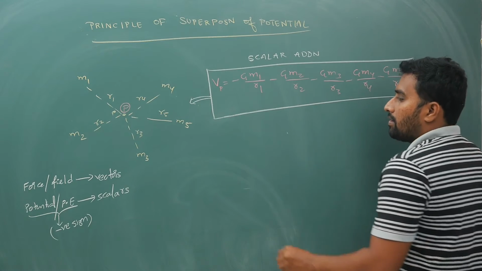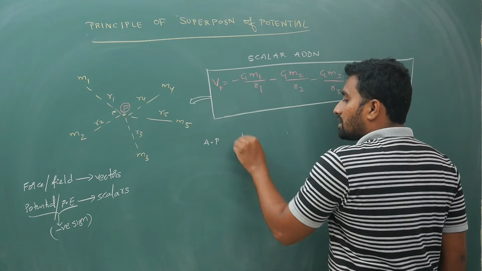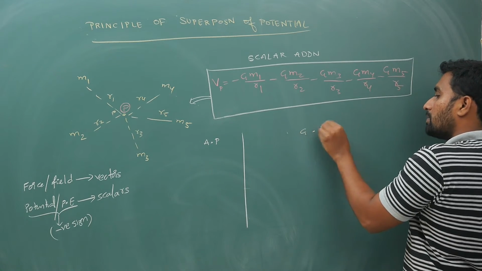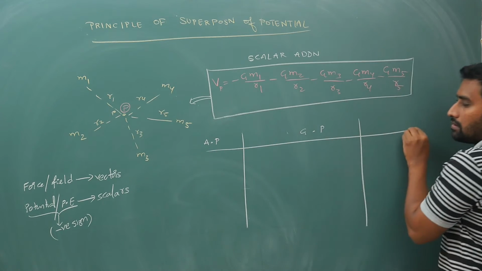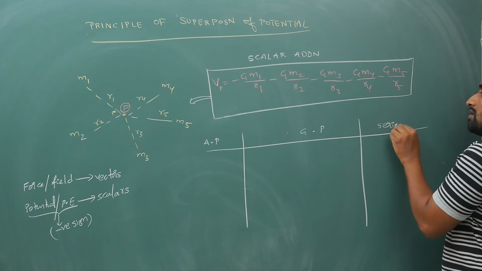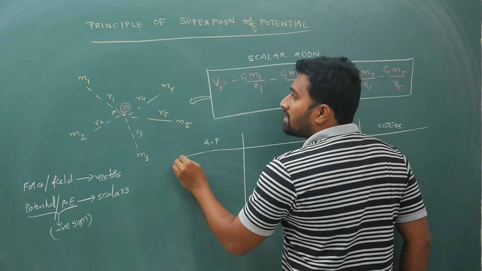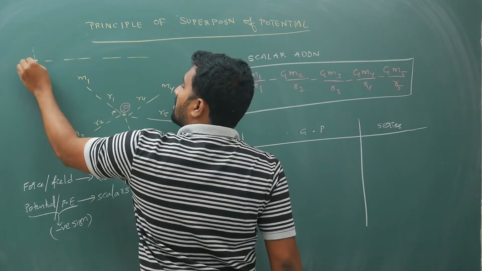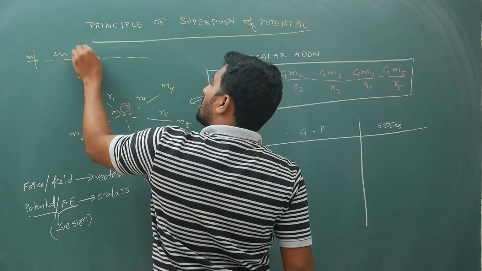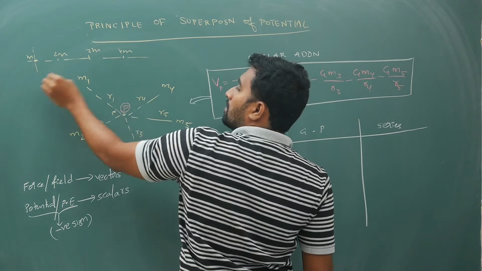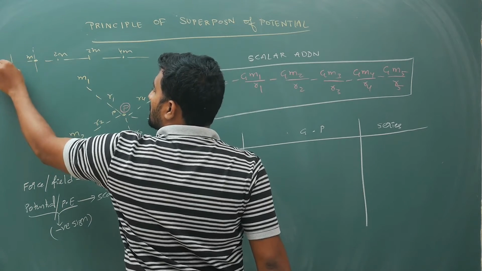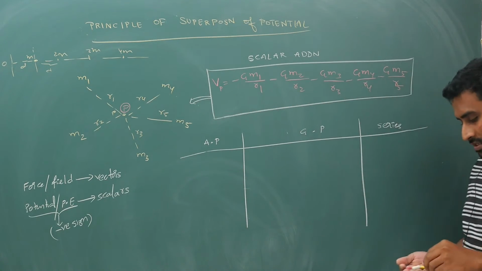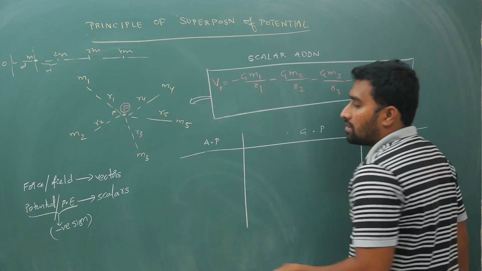Now, arithmetic progression: they will give you masses at some distance from the origin, m, 2m, 3m, all those. GP and series expressions you must remember. What they will do is give you some axis, place masses m, 2m, 3m, 4m like this, and ask you to calculate the potential at the origin or somewhere at distance d. Numerator, denominator they will change. They will ask fields and potentials. So don't get terrified. Use this logic.